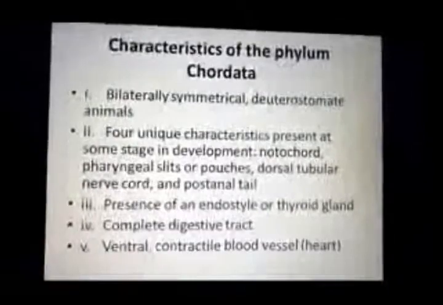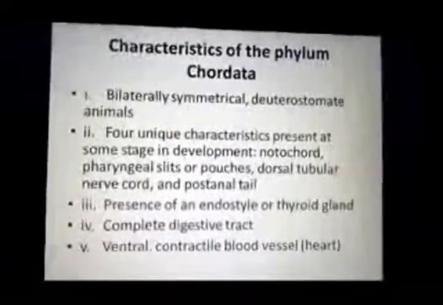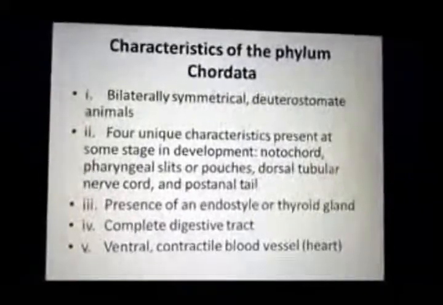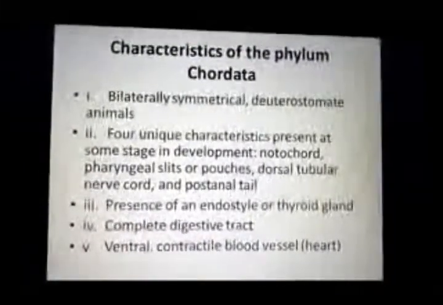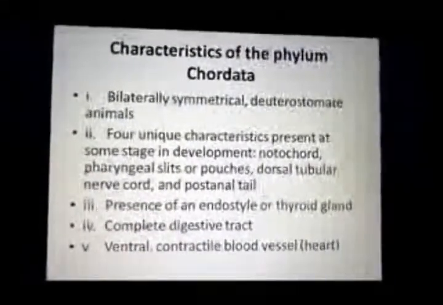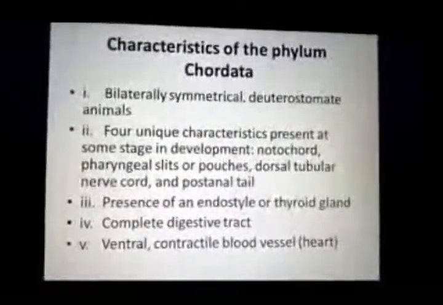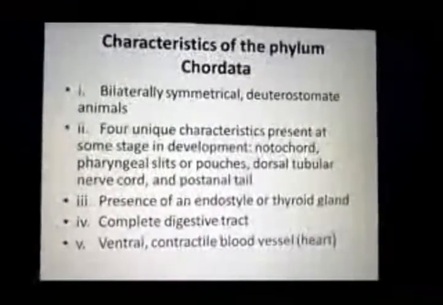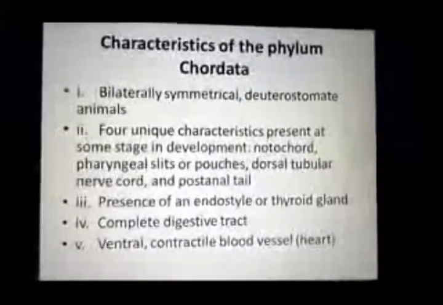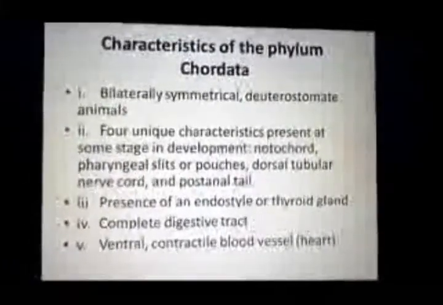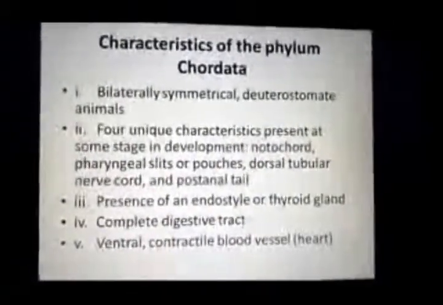First one is bilateral symmetry. The animals have bilateral symmetry and are deuterostomes. Bilateral symmetrical animals are those whose body can be divided into two identical halves through a single plane. And the second one is radial symmetrical animals, whose body can be divided into two identical halves through more than a single plane. So chordates have bilateral symmetry.